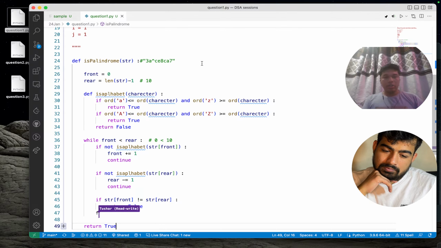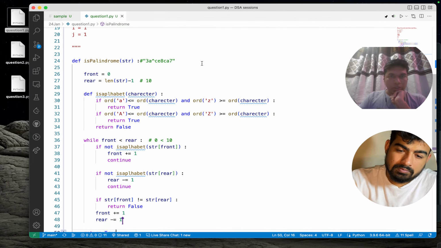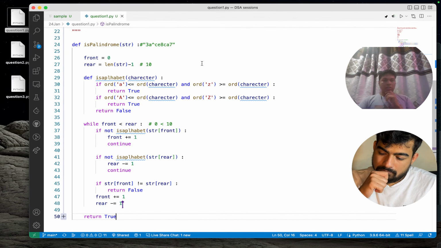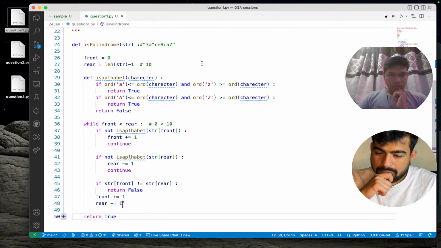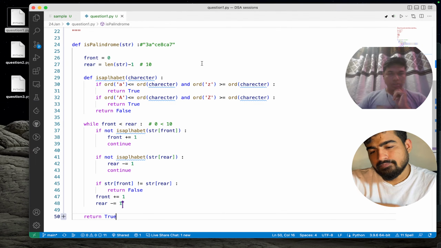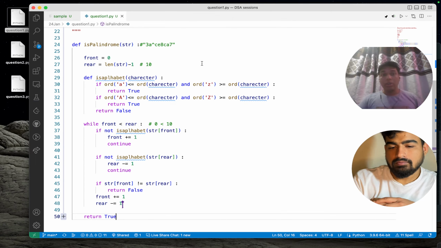I should have done that. So front plus equals 1 and rear minus equals 1. Let me just check if I'm not missing anything. Rear minus 1. Okay, I think this is good.